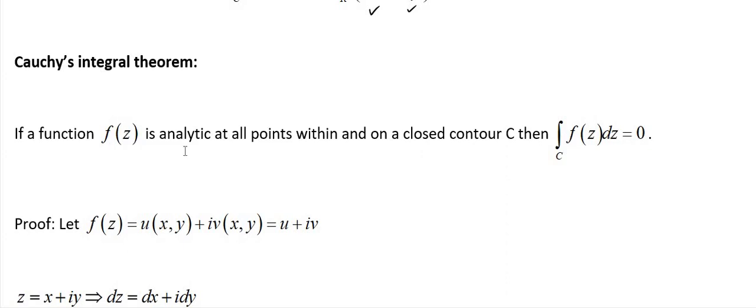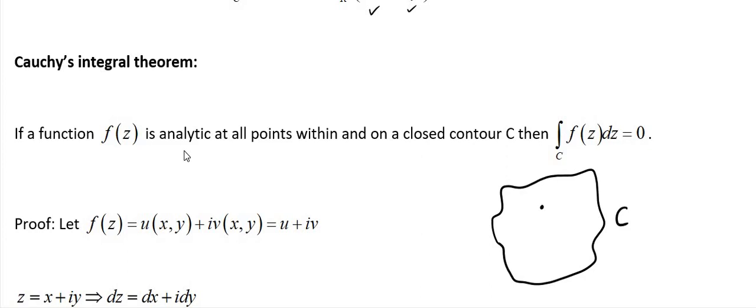That function is analytic at all points within and on the closed contour C. So here also we can consider a closed contour C. Here f of z is analytic at all points within and on the closed contour C, that is, at these points and also the points which lie inside this contour.